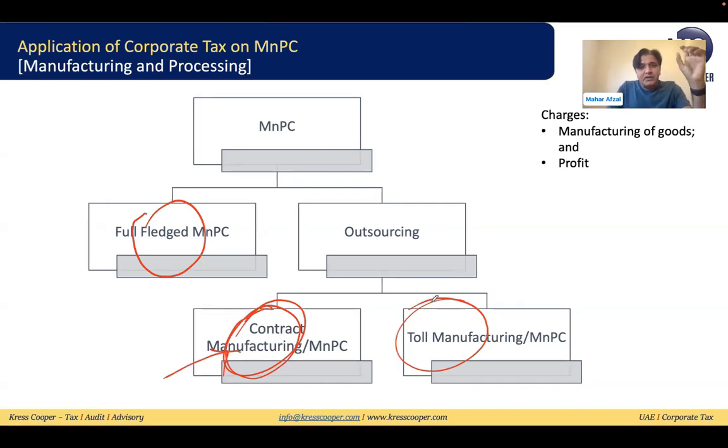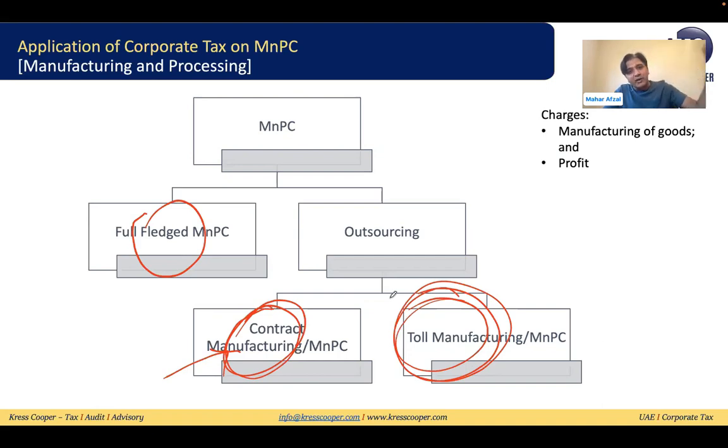In toll manufacturing, the party which is winning the contract from the market is supplying the material and the design to the manufacturer, and the manufacturer is just providing the manufacturing services. They are not sourcing the material from the market usually.